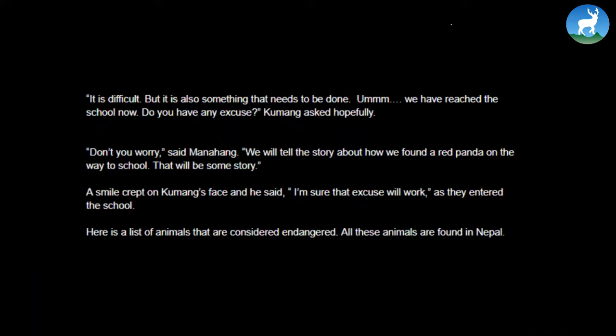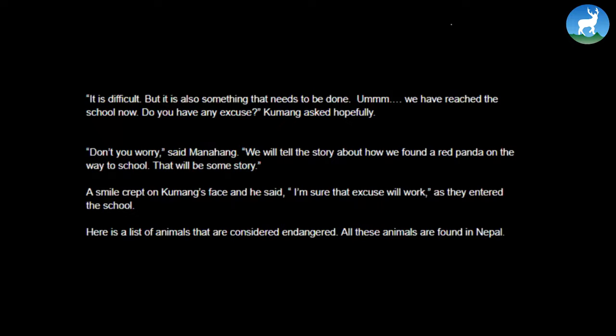We have reached the school now. Do you have any excuse?" Kumang asked hopefully. "Don't you worry," said Manahang. "We'll tell the story about how we found a red panda on the way to school. That will be some story." A smile crept on Kumang's face and he said, "I'm sure that excuse will work," as they entered the school.